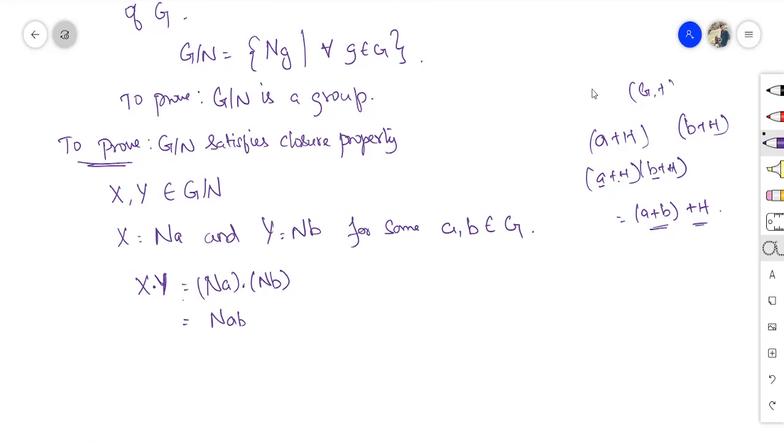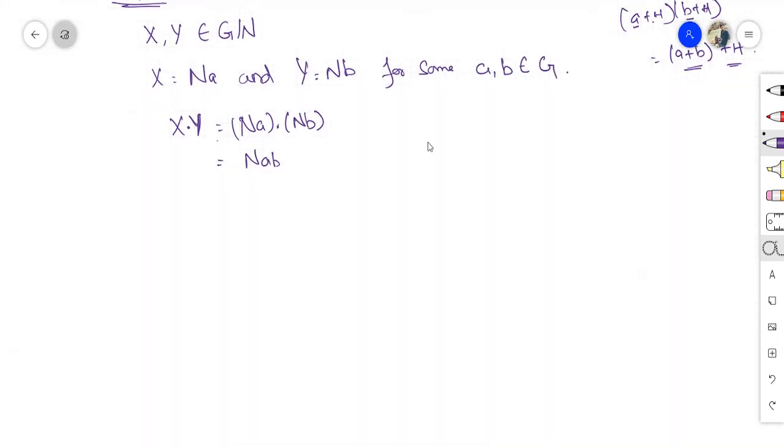Na into Nb is nothing but N of a operated with b. This operation is nothing but G's operation. Since the theorem is based on multiplication, I am going to multiply a into b. So NAB. So XY is equal to NAB. NAB is a right coset. Since a, b belongs to G, ab belongs to G. Now ab will be some element c which belongs to G, so instead of ab, I can write it as c, where ab is equal to c.